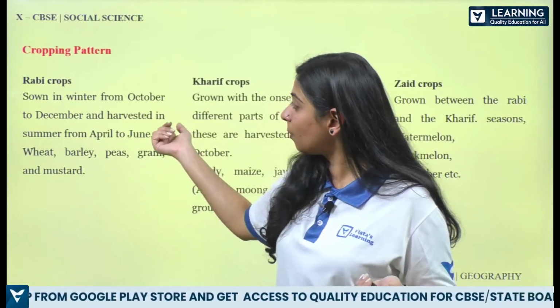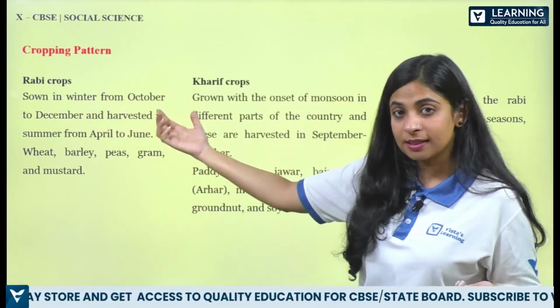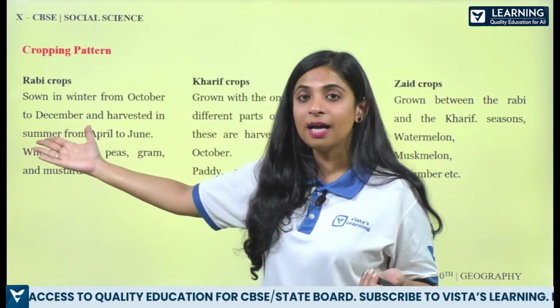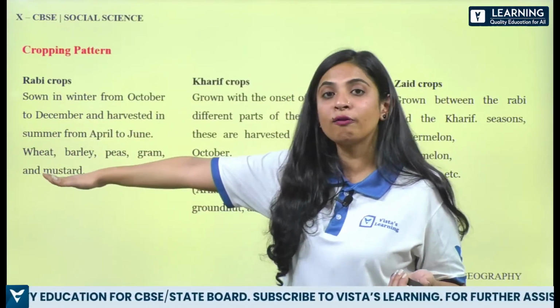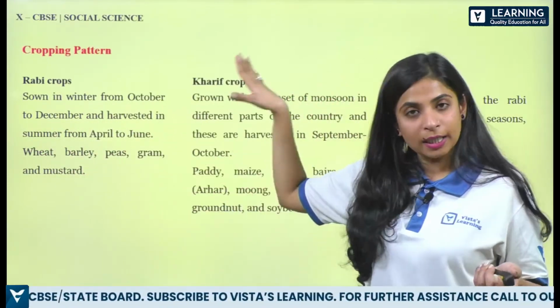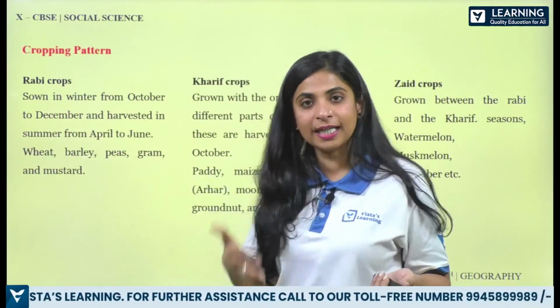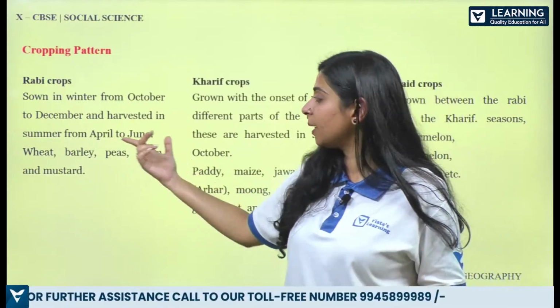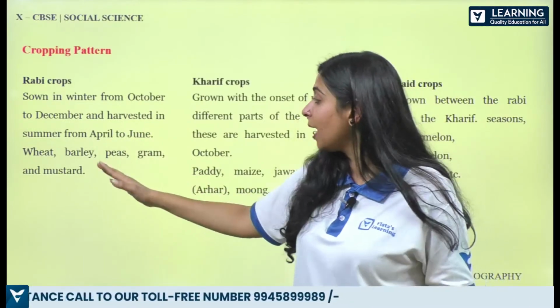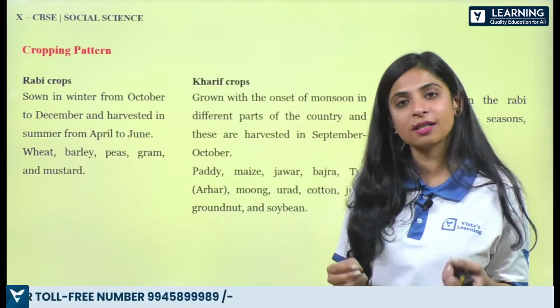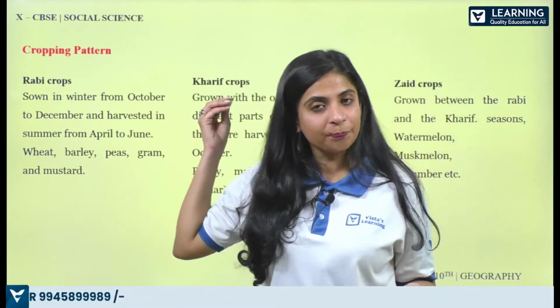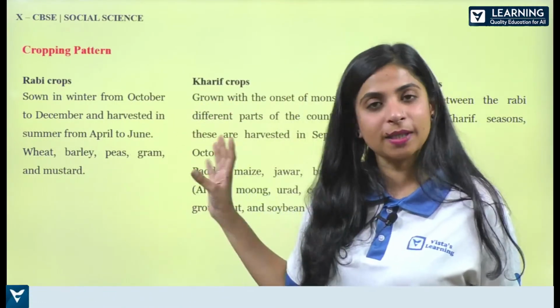What is Rabi crop? It is sown in winter. What is the duration? October to December, and harvested in summer from April to June. It is growing from October to December, and when they are taking the crops out is in the month of April to June. So it's a summer harvest, and wheat, barley, peas, gram, mustard are some of the examples. So your topic Rabi crops is done.